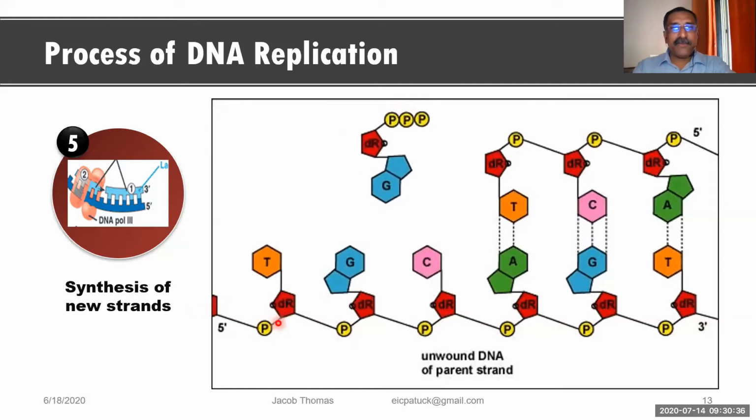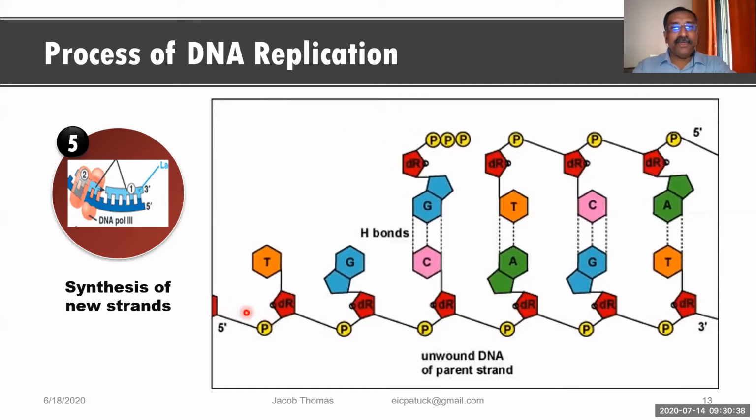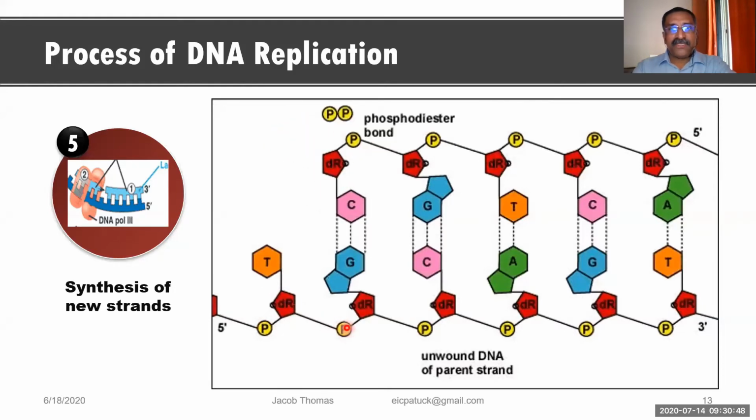इधर देखिए, इसमें कार्बन नंबर 5 कहां होता है? लेफ्ट साइड में होता है. To that fifth carbon, this phosphate is attached. And here this is the carbon number 3, and to this phosphate is attached. So one phosphate molecule is getting attached to the third carbon atom of one sugar and the fifth carbon atom